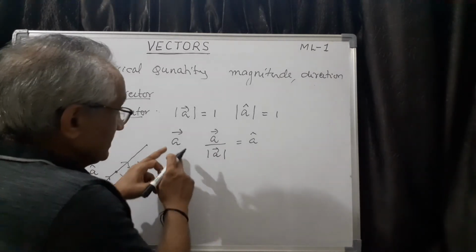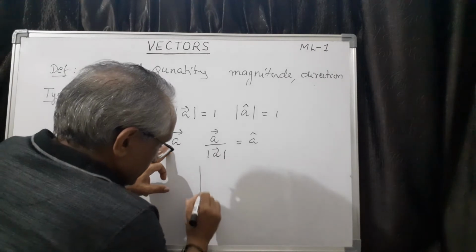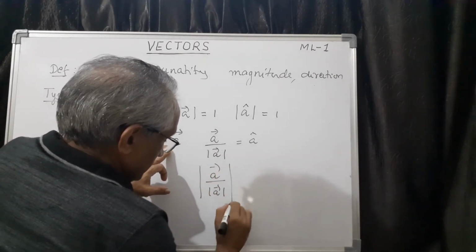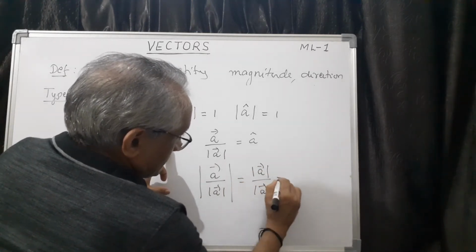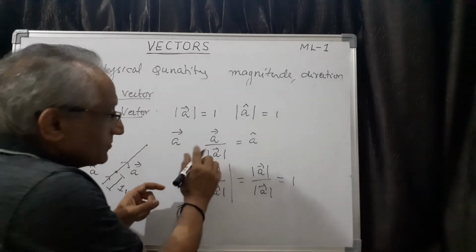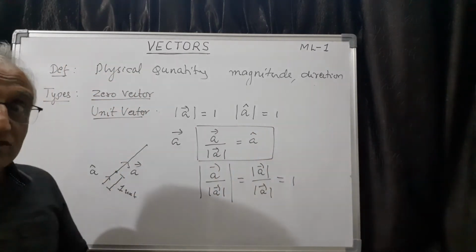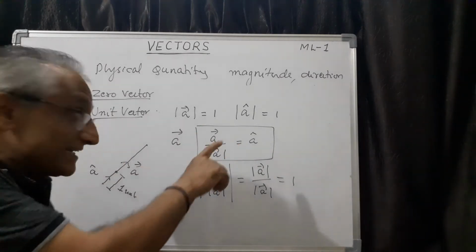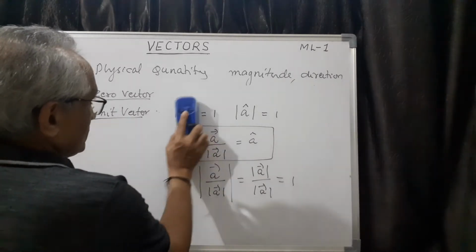And for any vector A, this always will be unit vector, because if you take the magnitude of A divided by magnitude A, what you get is magnitude A divided by magnitude A. This is 1. So, magnitude of this vector is 1. Therefore, that is unit vector. So, you can remember this as a result formula. For any non-zero vector A, A by magnitude A is unit vector in the direction of that given vector. So, this is the idea. So, the second one is unit vector.